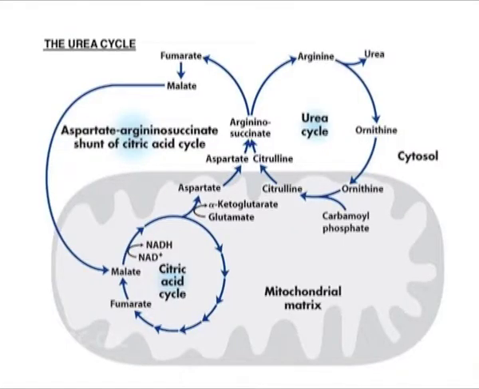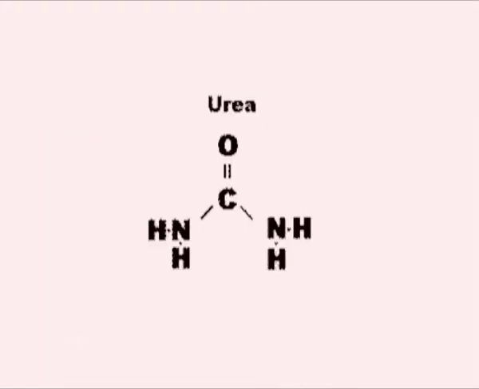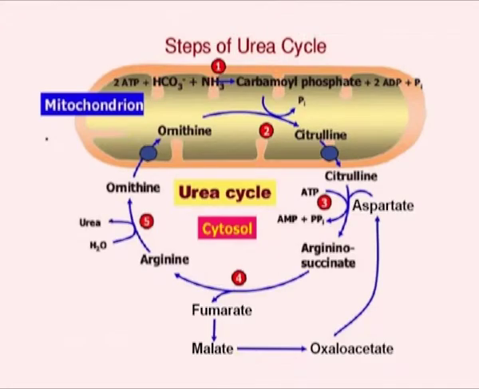This is a pathway that spans two cellular compartments. The urea cycle consists of 5 reactions, with 2 mitochondrial and 3 cytosolic enzymes. 5 enzymes and 3 ATP molecules help in urea formation. 3 amino acids participate in the process. Urea contains 2 nitrogen atoms, one comes from ammonia and the other from aspartic acid. The cycle can be understood by the following steps.